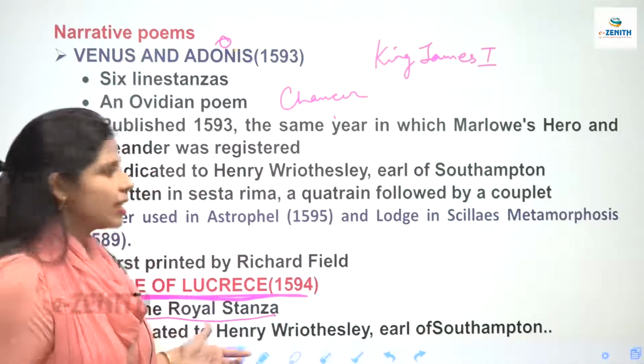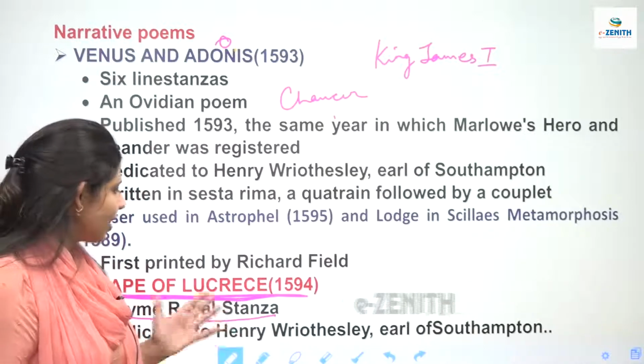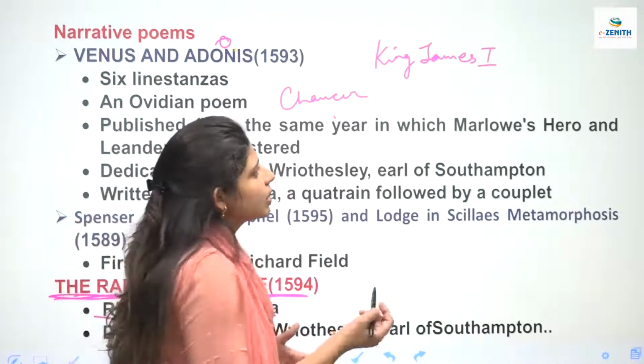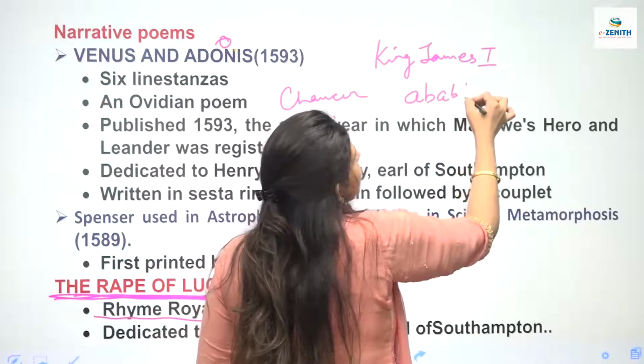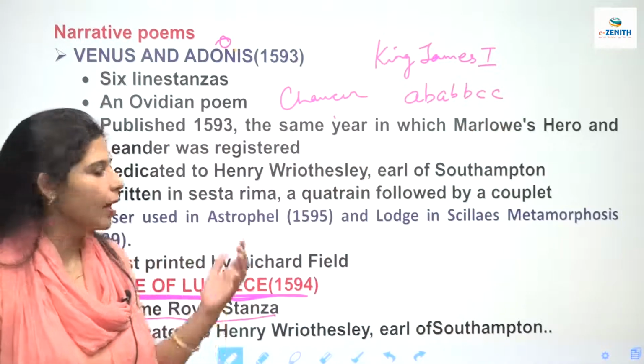So when he was writing Rape of Lucrece, Shakespeare used this form of writing, that is Rime Royal. और Rime Royal में क्या होता है? There is a rhyming scheme which goes like this: A B A B B C C. This is the rhyming scheme that is being followed in Rime Royal.